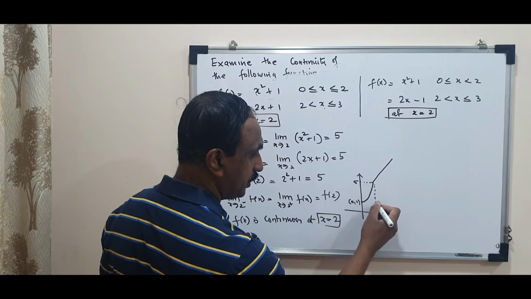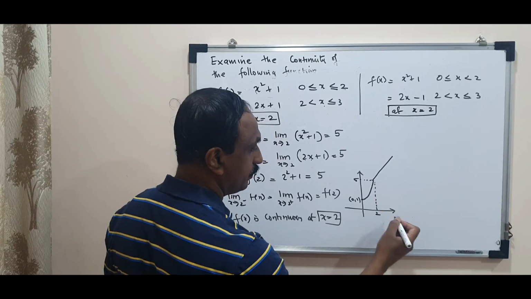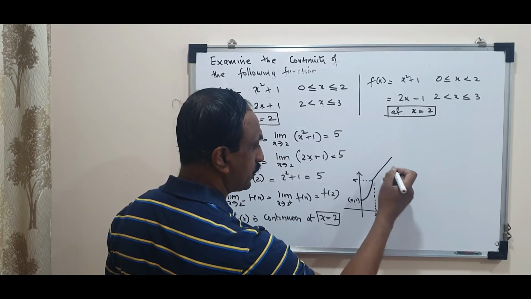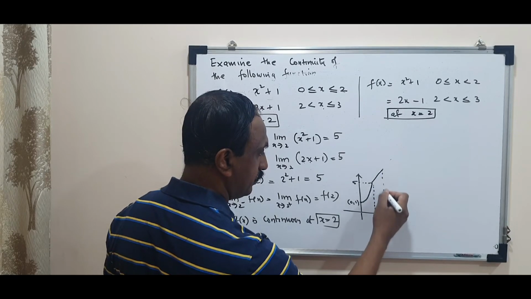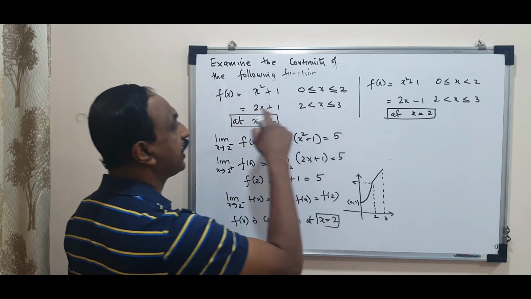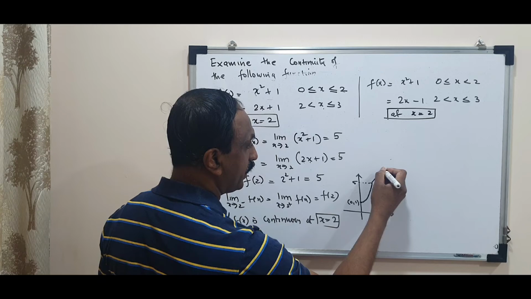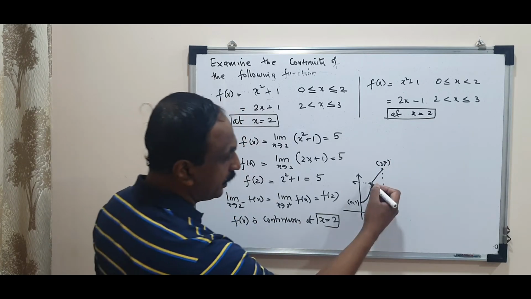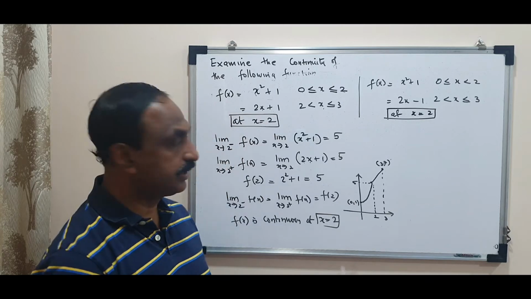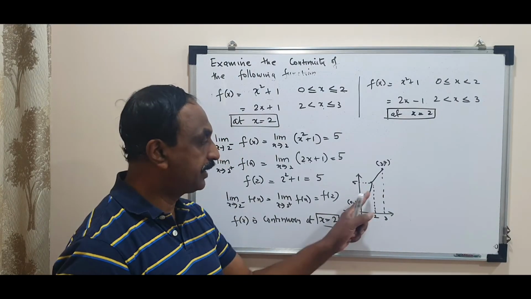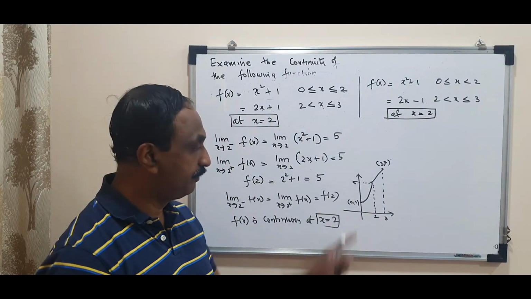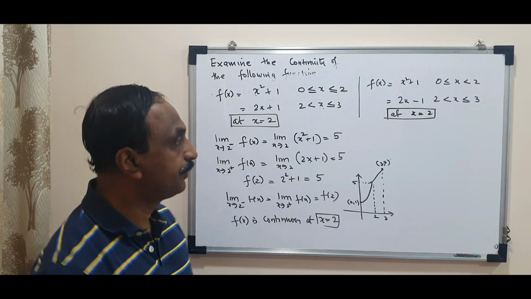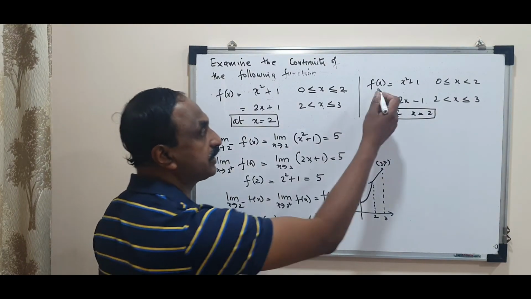This point is 2, and let's say this point is 3. When x is 3, you get 7. So the y coordinate here is 7, 3, 7. So what have we noticed? The graph is having a change in the direction, but it is continuous. There is no break in the graph. Therefore, the function is continuous here. So let's have a look at next case.